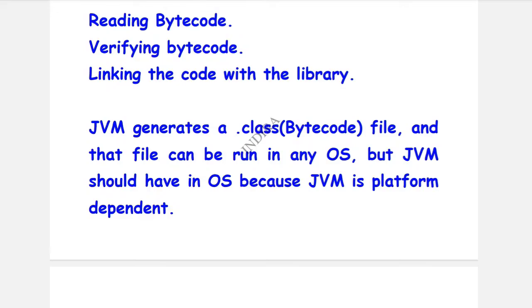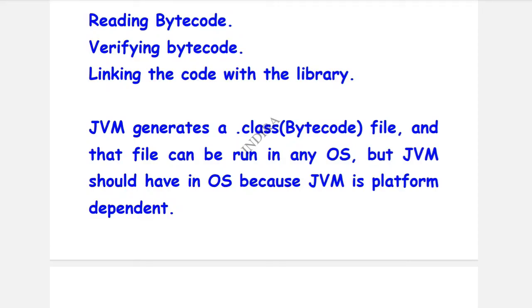That means the bytecode can be run in any operating system, but JVM must be in an operating system because JVM is platform dependent. Bytecode doesn't require a specific operating system, that's why it can be run in any OS.